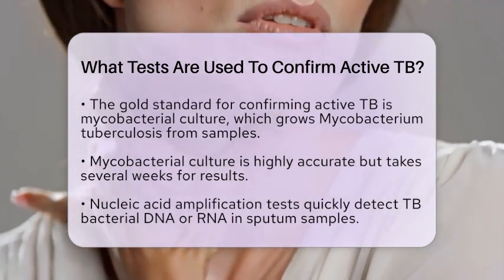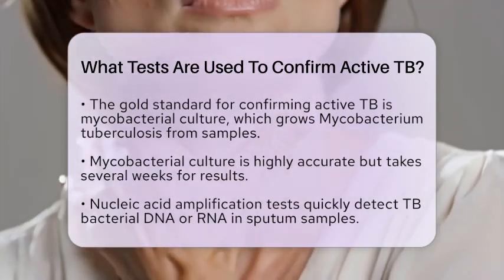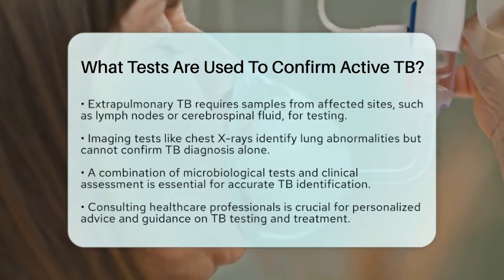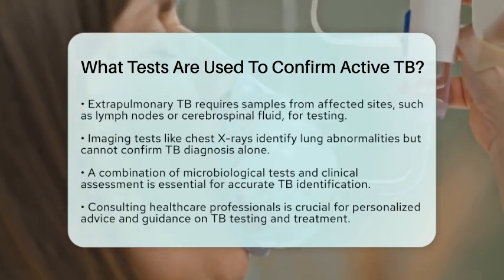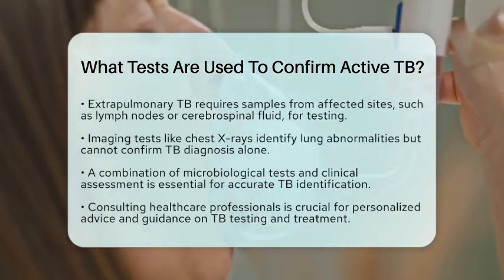Imaging tests, such as chest X-rays, also play a role. They help identify lung abnormalities that may suggest active TB but cannot confirm the diagnosis on their own. Instead, they are used alongside microbiological tests to provide a clearer picture.